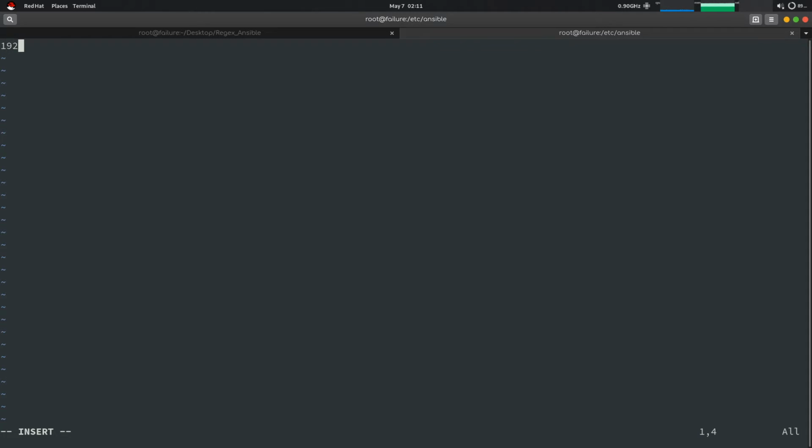First is directly mentioning it here. So this will be my first IP. It's a simple IP of a node. Then the second thing is creating a group. How will we create a group name, like servers.